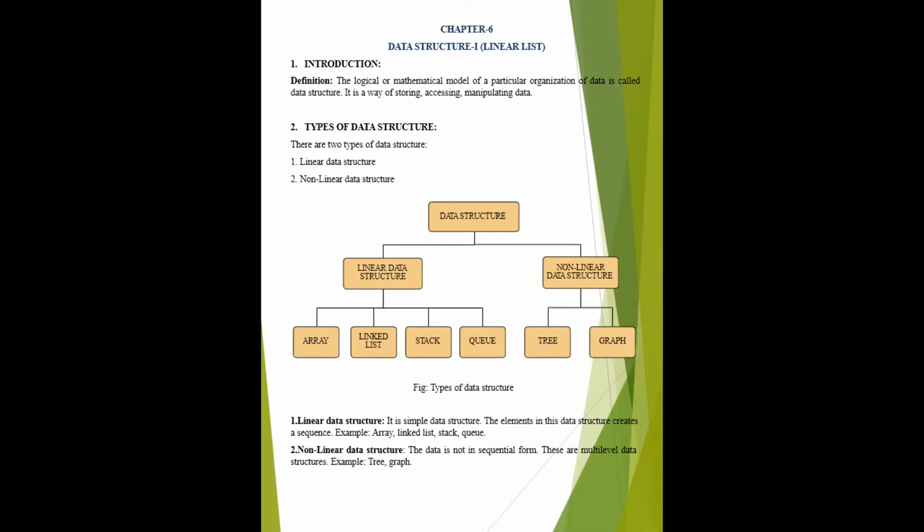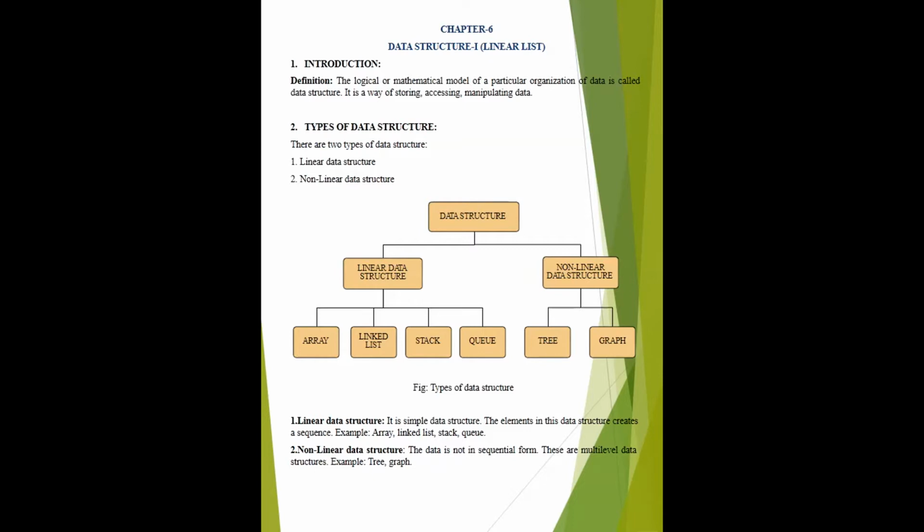There are two types of data structure. First, linear data structure, and second, non-linear data structure. Linear data structure, as the term suggests, means how your elements are stored. They are stored in the memory in the form of a sequence, in a linear way. Data is not stored in a random fashion. There are four kinds of linear data structure. First is array, second is linked list, third is stack, and fourth is queue. Stack and queue are part of your syllabus.